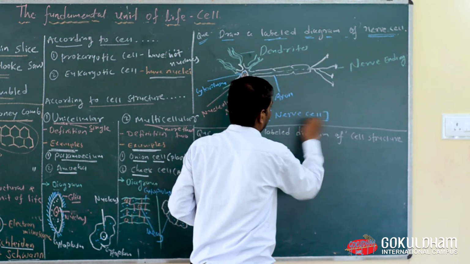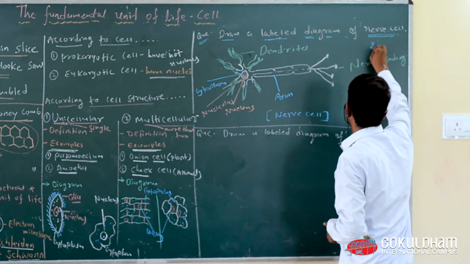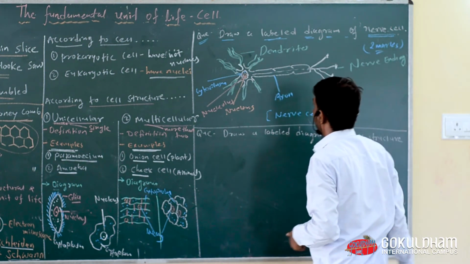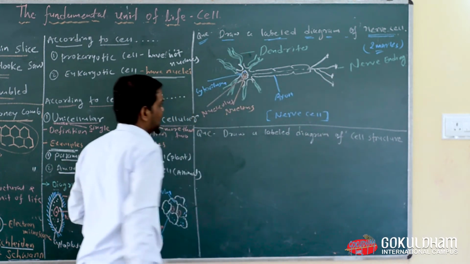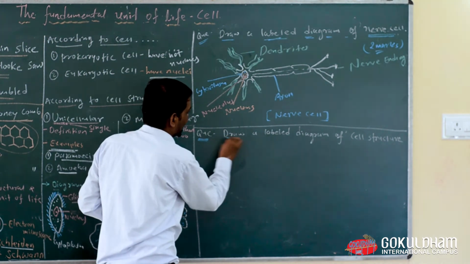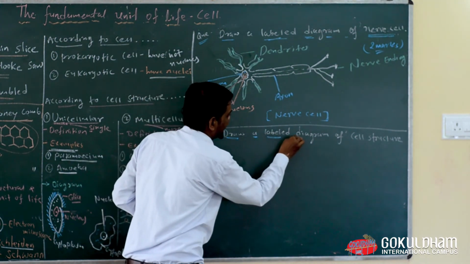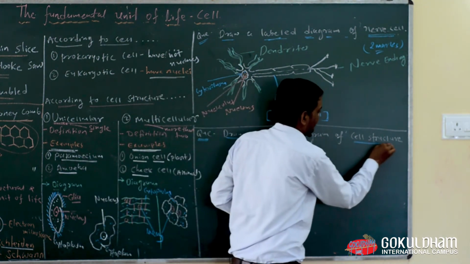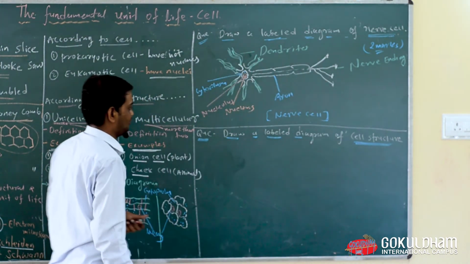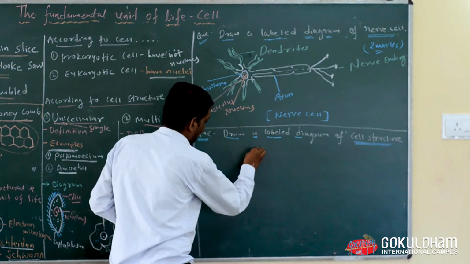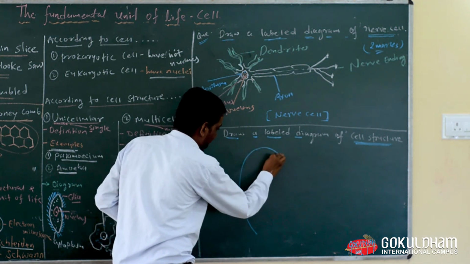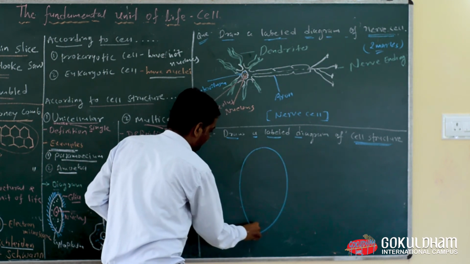This question can also be asked in the exam for 2 marks. 2 marks. Now our second and last question is: draw a labelled diagram of cell structure. Draw a labelled diagram of general cell structure. Everyone look here. What is cell structure?